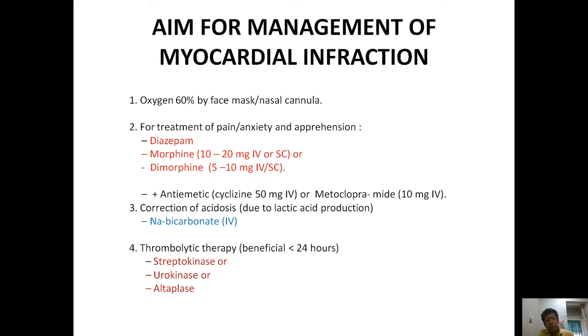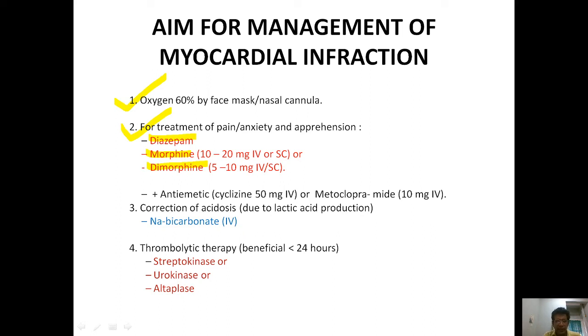Then, the aim for the management of myocardial infarction. Number one, oxygen 60% by face mask or nasal cannula. For the treatment of pain, anxiety and apprehension, we will use diazepam, morphine 10 to 20 milligram intravenously or subcutaneously, or diamorphine, that is 5 to 10 milligram IV or subcutaneously.